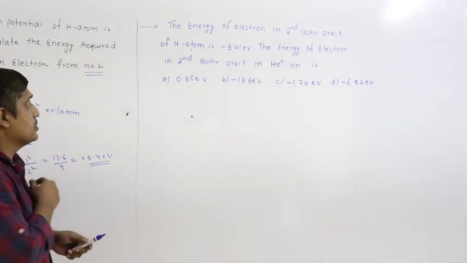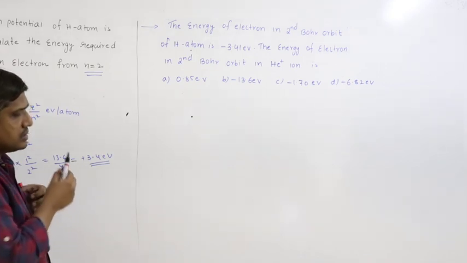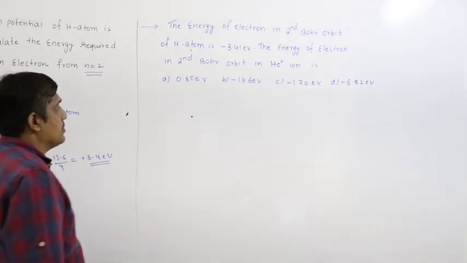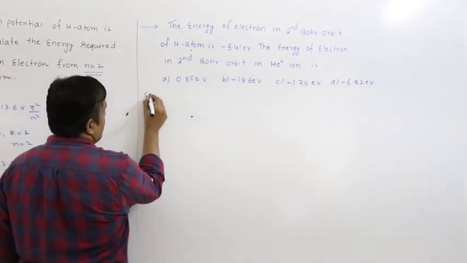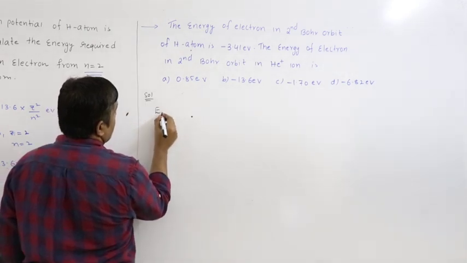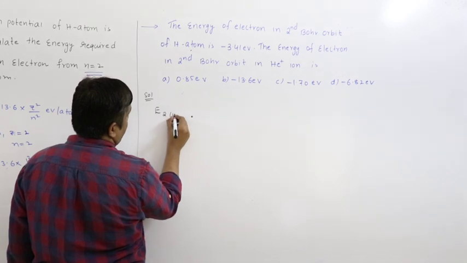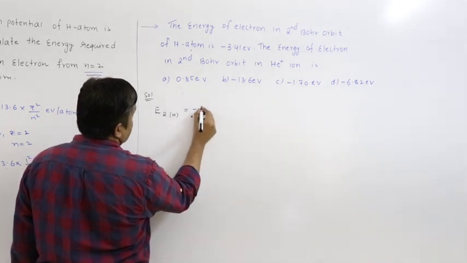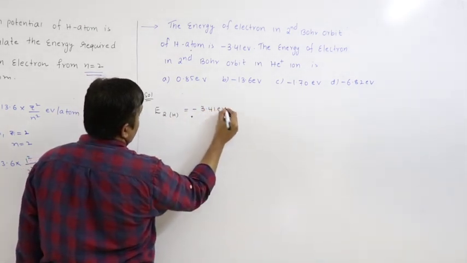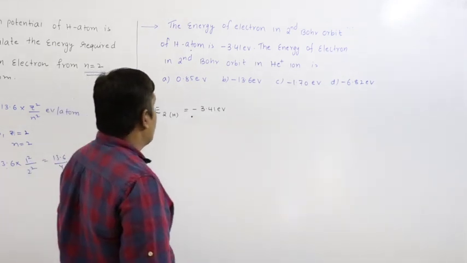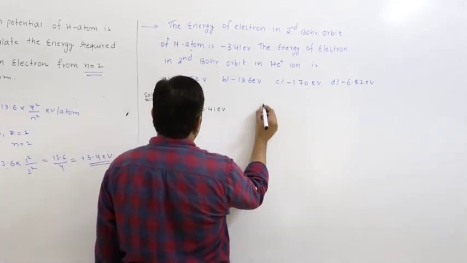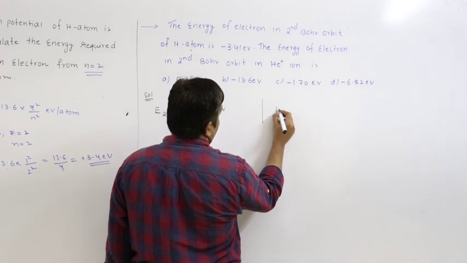So coming to the next question, the energy of electron in second Bohr orbit of hydrogen atom is given. So you are given the energy of electron in second energy level for hydrogen atom, that is given as minus 3.41 electron volt. The energy of electron in second Bohr orbit of He plus ion, you have to find E2.